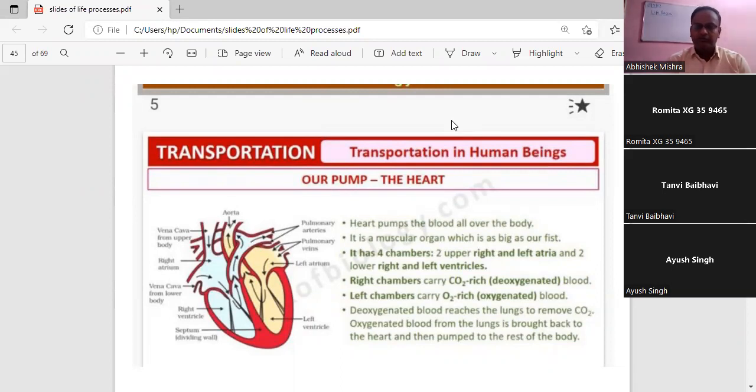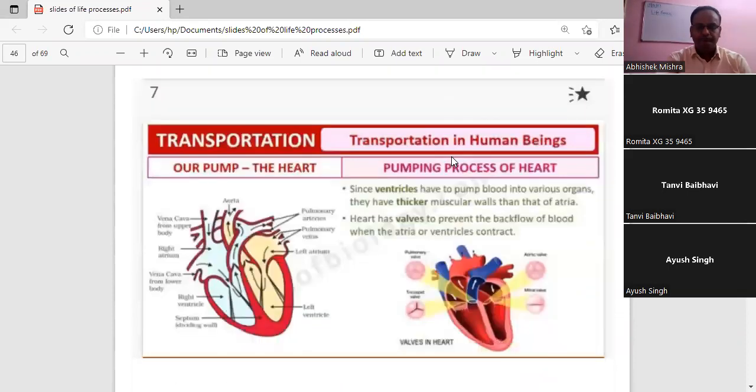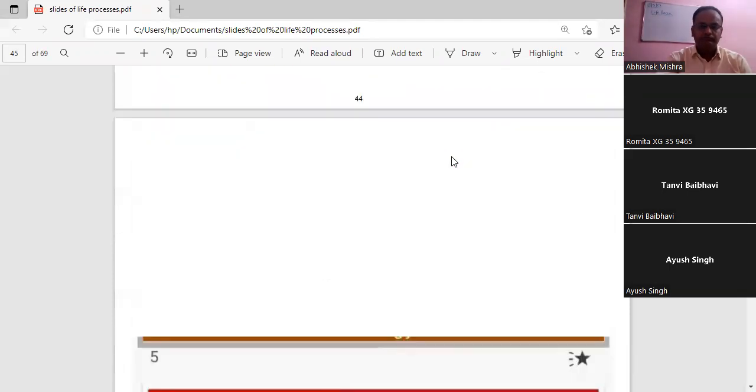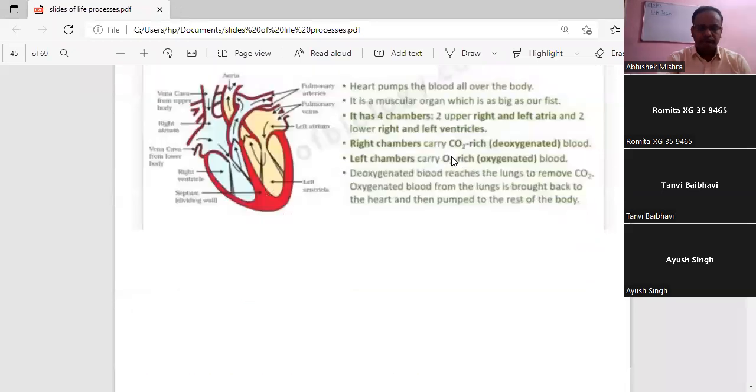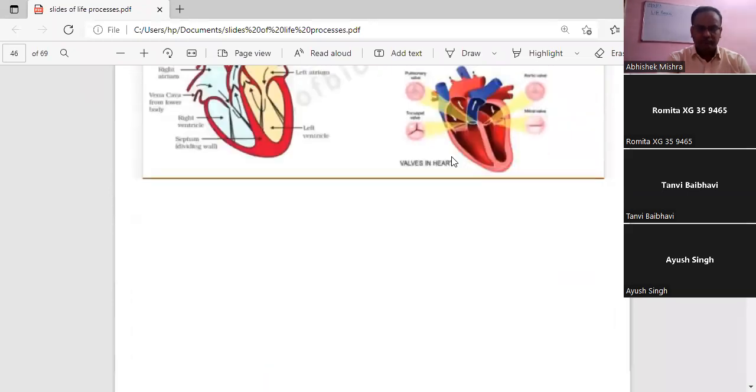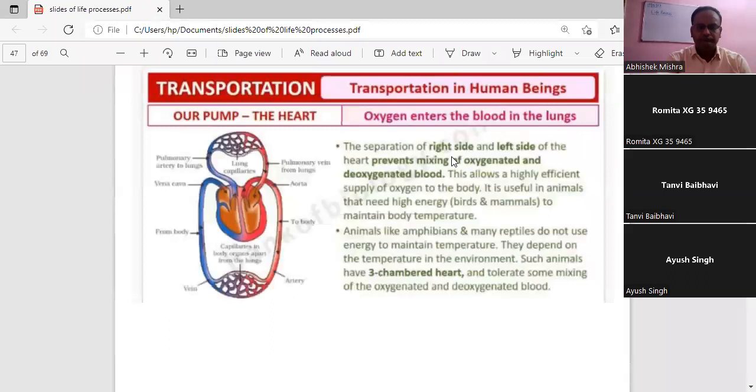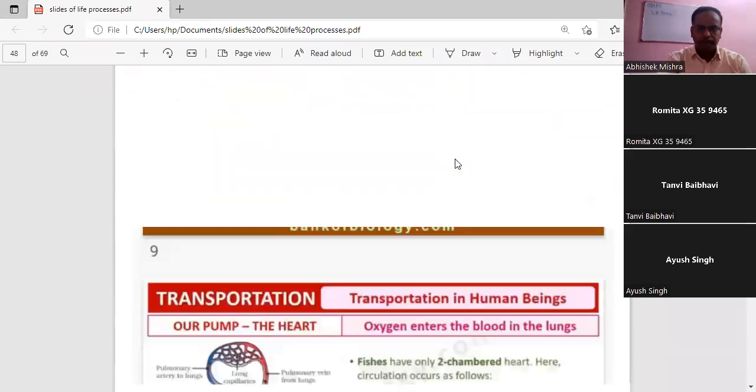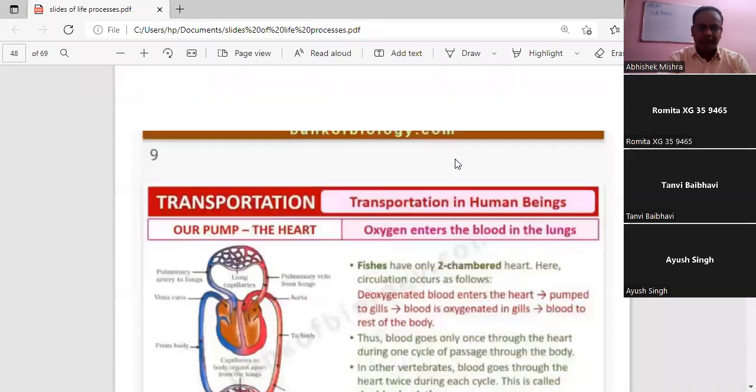Then the deoxygenated blood is pumped to the lungs through pulmonary artery. Okay. And sir, then there it is oxygenated. Okay. From lungs, pulmonary vein transports the oxygenated blood to left atrium. Okay, fine. And then it goes to left ventricle. And from this, it goes to different organs of the body through aorta. Okay, very good.